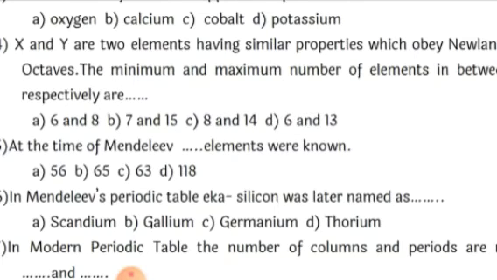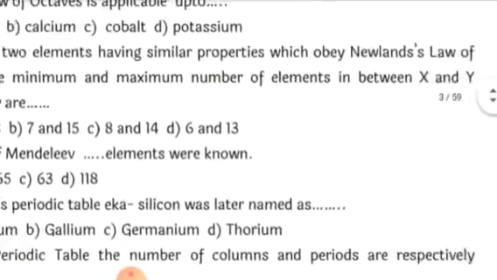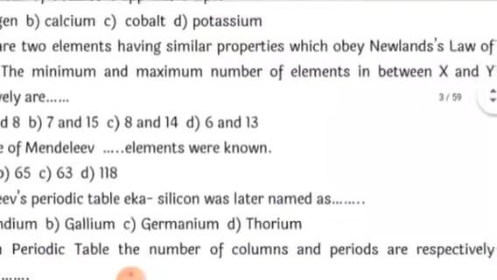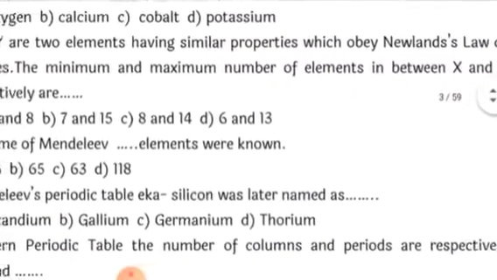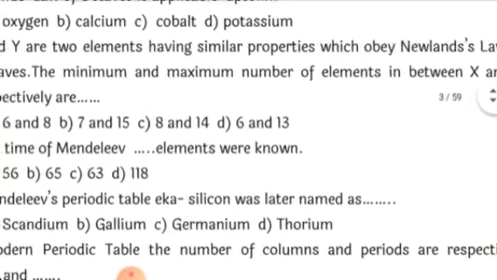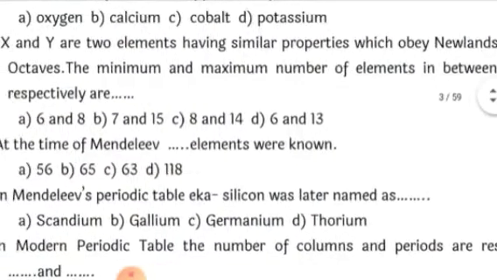What they said is the minimum and maximum number of elements in between X and Y. So suppose X is the first element, Y will be the 8th element. That means it should start from second to 7th element, second to 7th element, right? So here the correct option is 6 and 13.